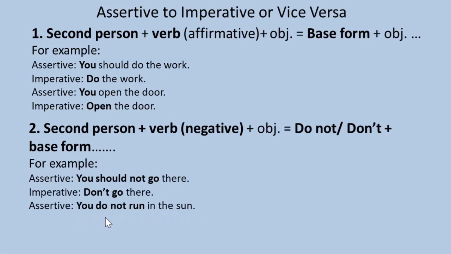Assertive: you do not run in the sun. Imperative: don't run in the sun. So look at the sentence: you should not go there. Here the subject is second person and the verb is in negative. So we have to use don't, base form. Here the subject is second person, the verb is in negative. So you have to use don't, base form.